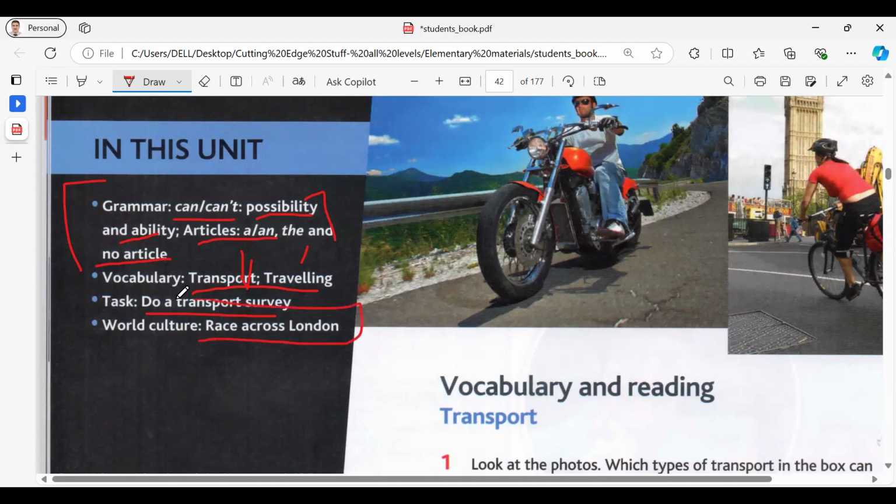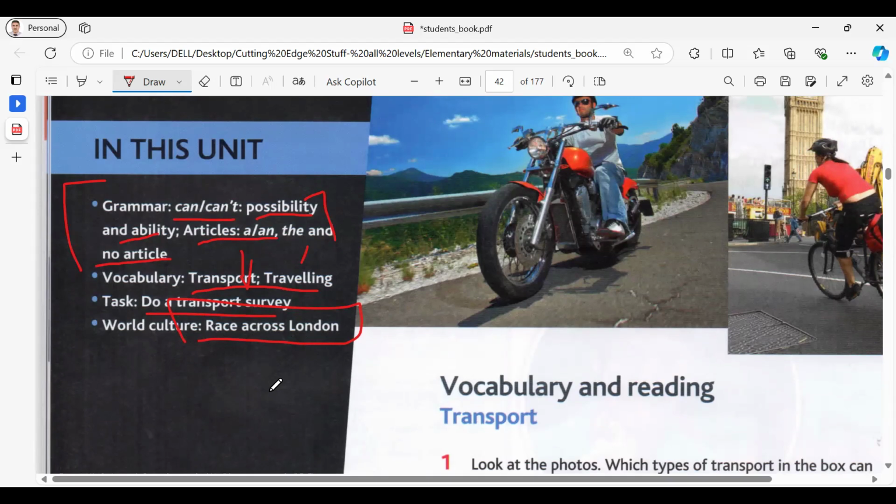Finally, you will watch a video showing a race between four different people. Each one uses a different means of transport to move from one place to another place, to choose the best way to go to the airport.